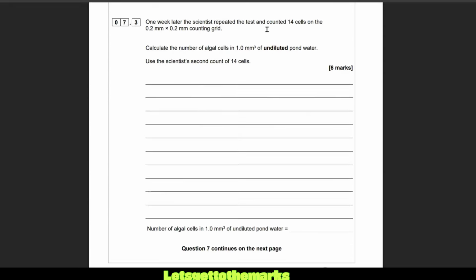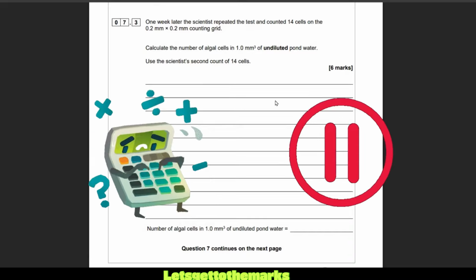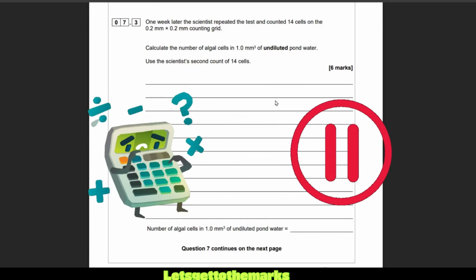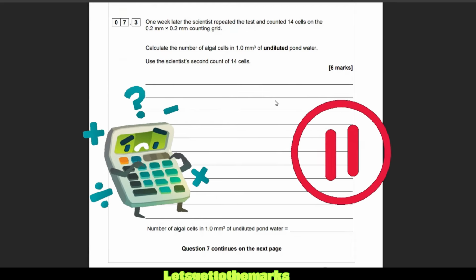One week later, the scientists repeated the test and counted 14 cells on the 0.2 counting grid. Calculate the number of algal cells in 1 millimeter cubed of undiluted pond water. Use the scientist's second count of 14 cells. It's worth 6 marks. This one is a maths one. It's quite difficult, so grab some paper, grab a pen. Why don't you pause the video and have a go at this one?